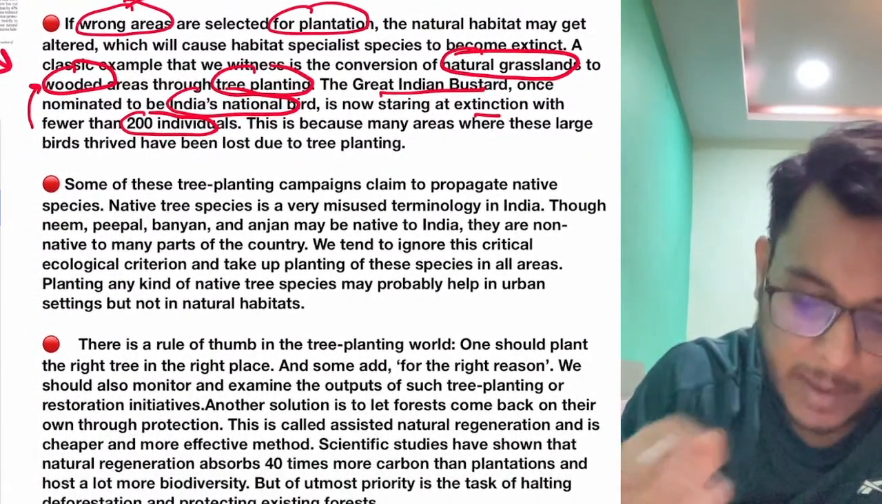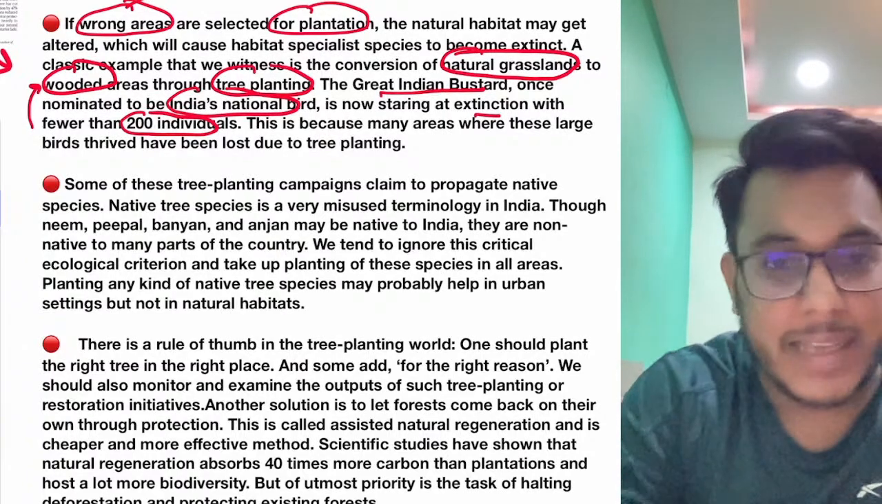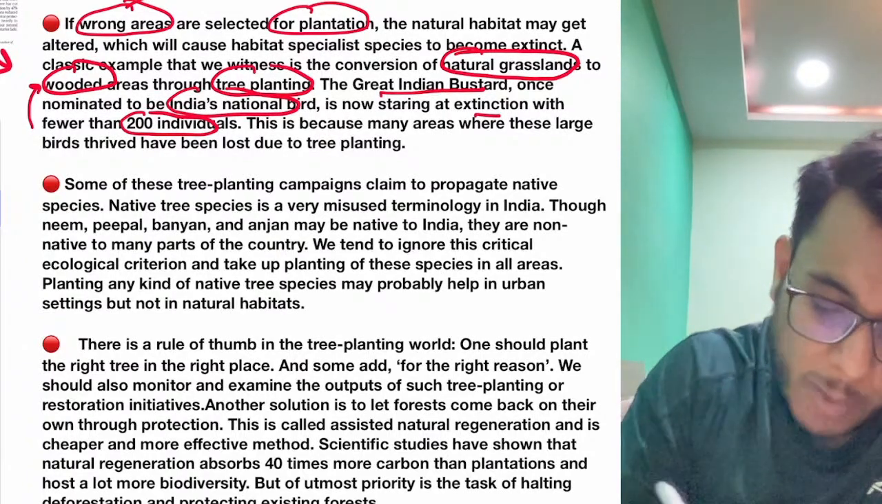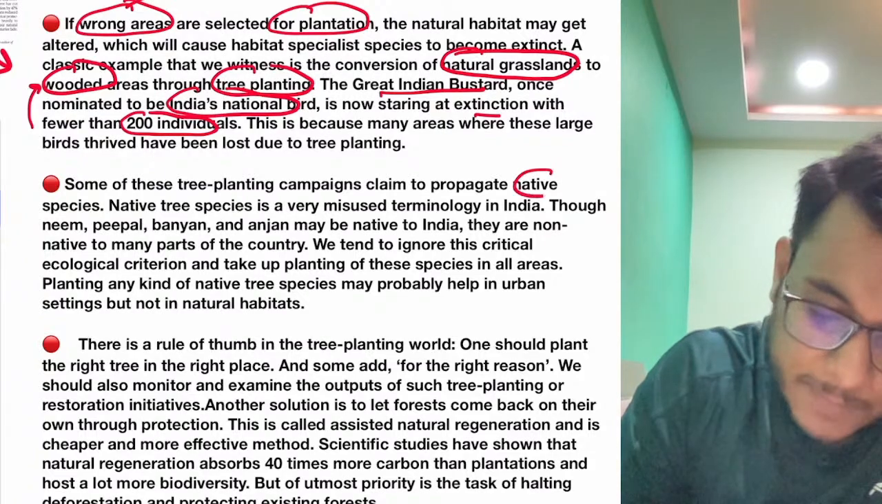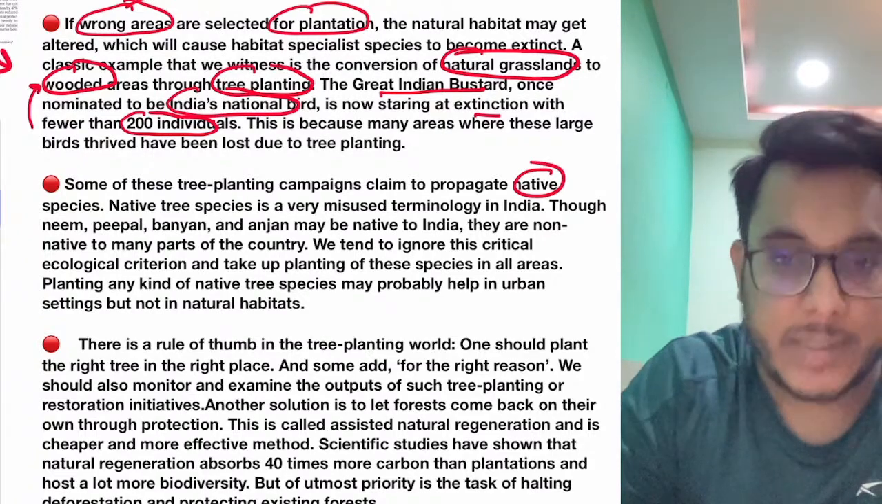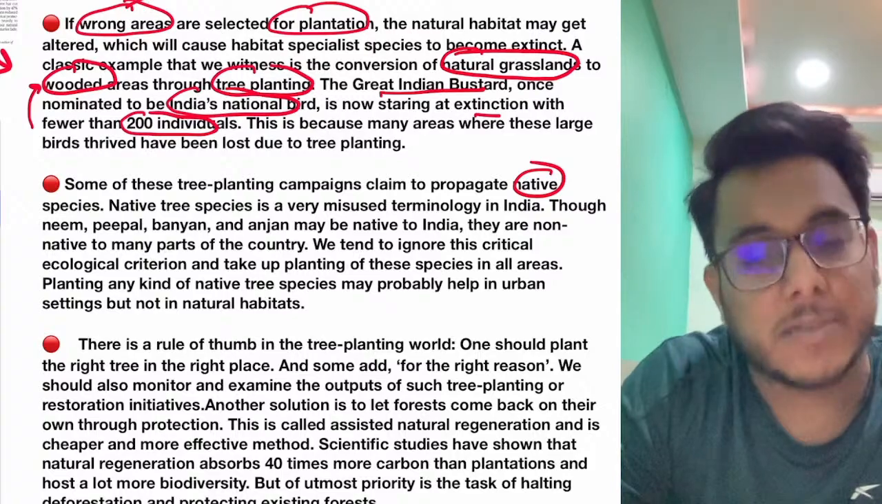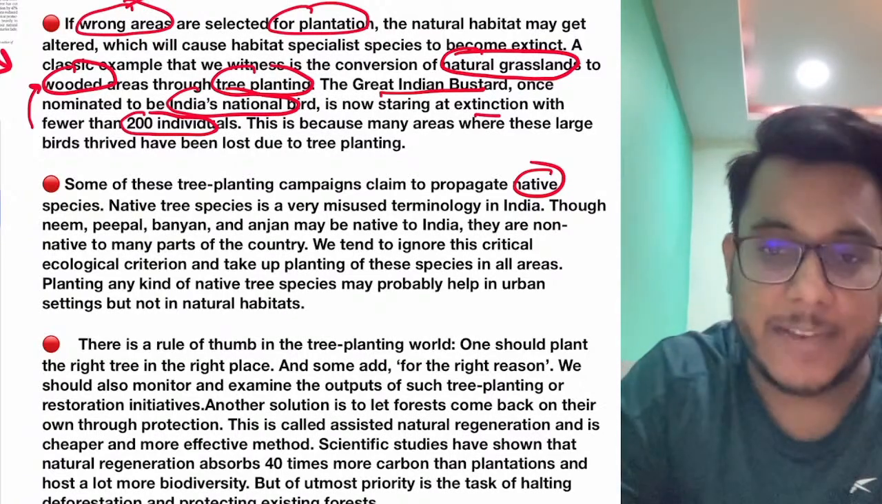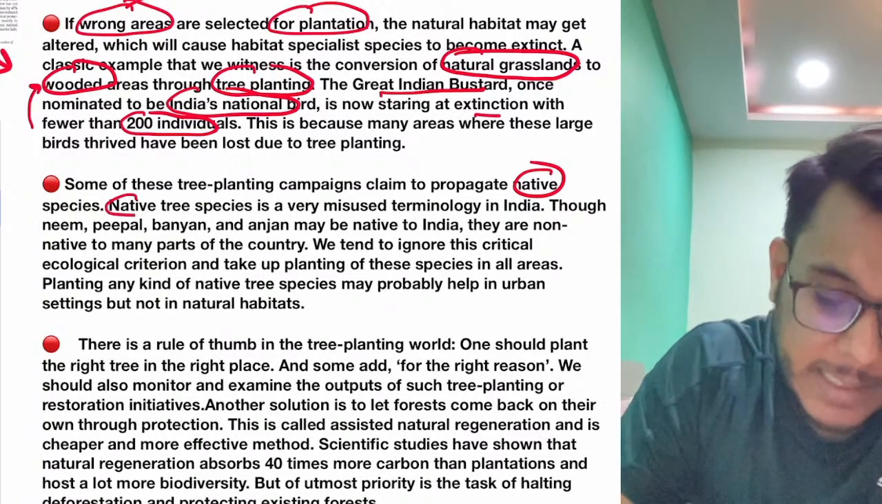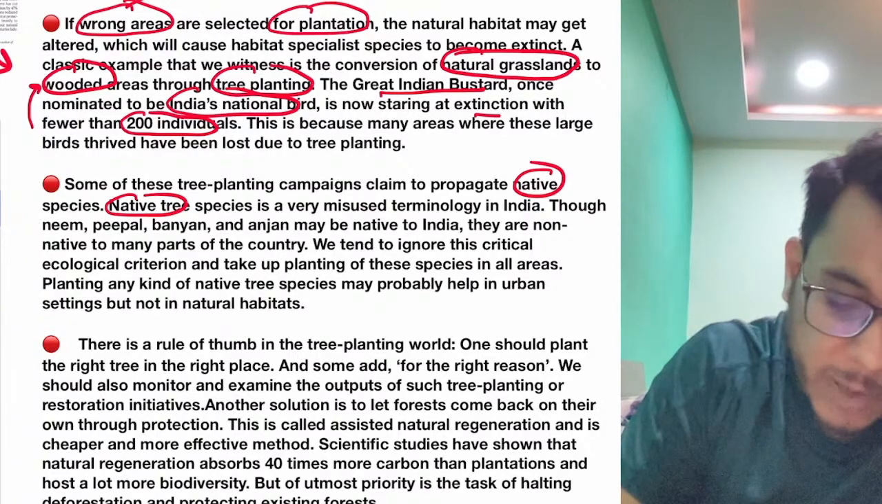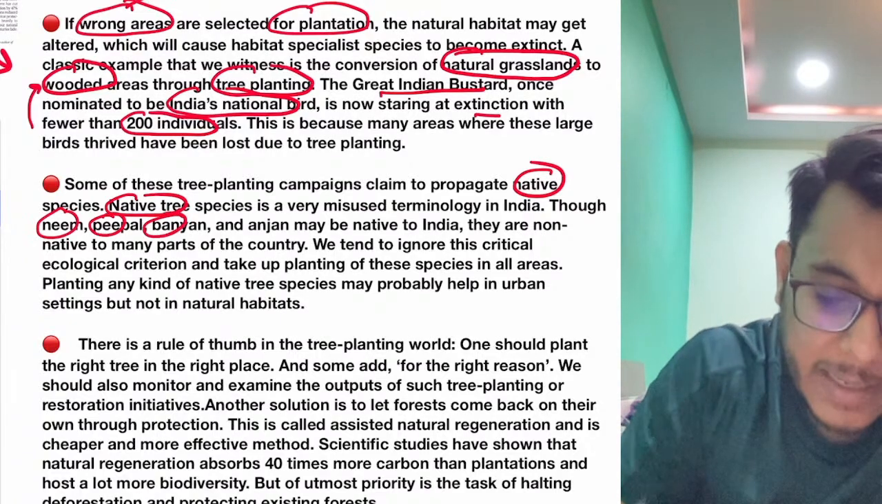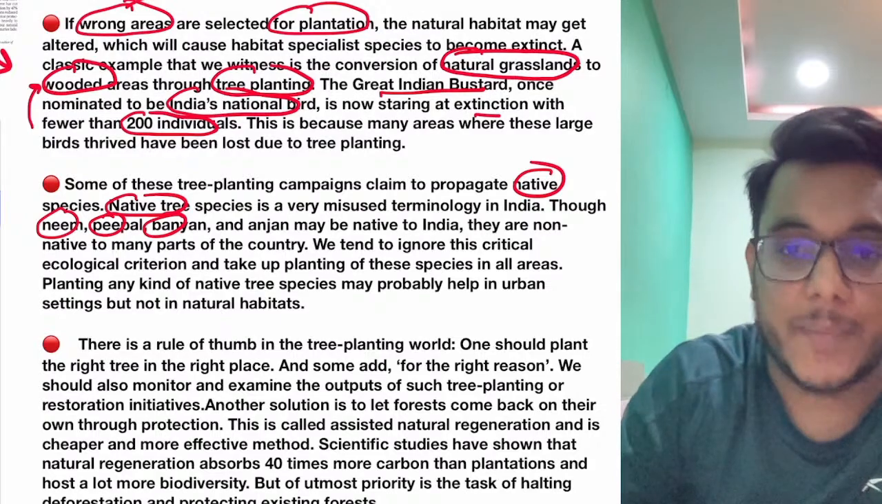Now, guys, we understand that there are only two types of trees. One are the native trees, and the other are the exotic trees. We feel that all the native trees can be planted anywhere. Now, what are the native trees? Native trees are, for example, the neem, peepal, banyan. These are the native trees.